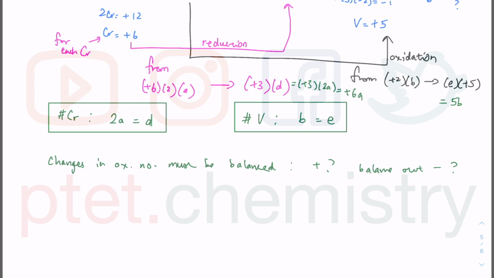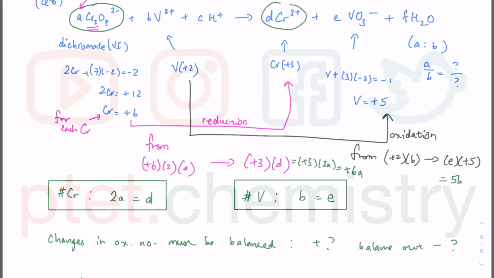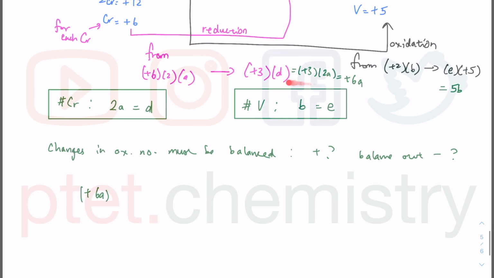I have to sum this up together, equal to 0. The change is from this to this. So I do plus 6A, which I obtained from here. I already summarized it in terms of A because all I need is A over B, A is to B in the question. So I change everything which is not A or B into something which is A or B.